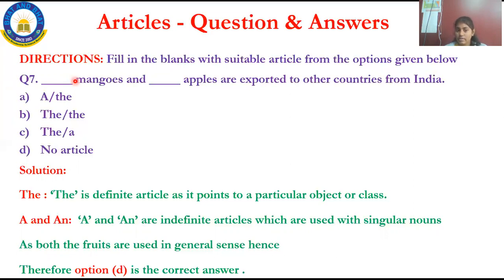Okay, my dear kids, I'll explain it once. Okay, question number 7 is, dash mangoes and dash apples are exported to other countries from India. This is your question. Okay, it has to be filled with 2 blanks. Here it is also a 2-blank question, and you will be getting the options, that is a and the, the and the, the and a, and no article.